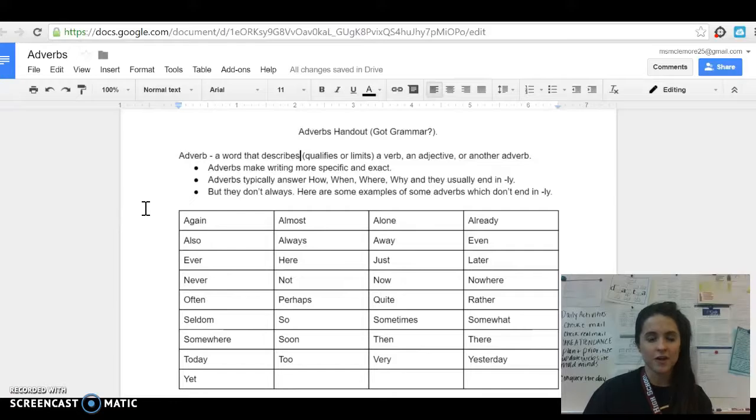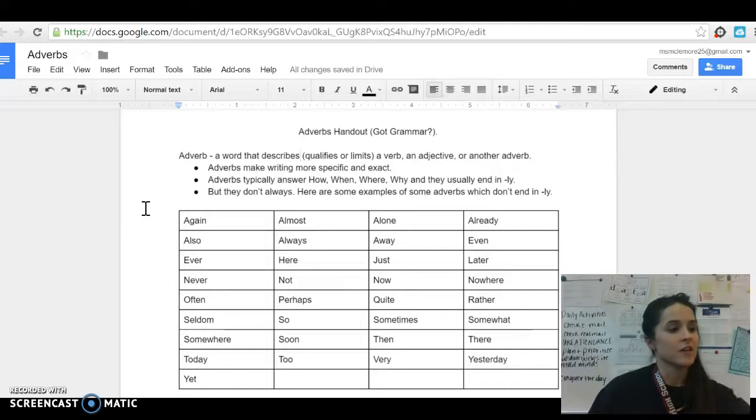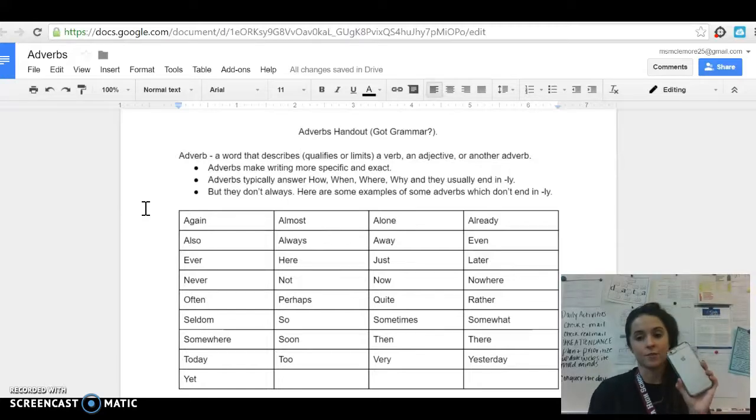So anything that you can put a determiner or an article in front of, like the, a, or an, those are determiners and articles. You'll find that adverbs don't describe the things that you can put the, a, or an in front of, like the phone. An adverb can't describe the phone because phone is a noun. Or the girl. An adverb can't describe the girl because girl is a noun. So an adverb is a word that describes a verb, an adjective, or another adverb.